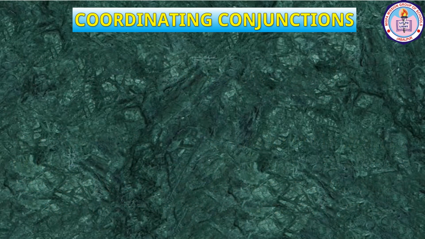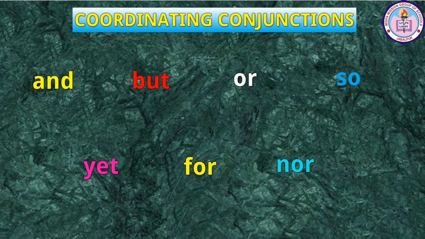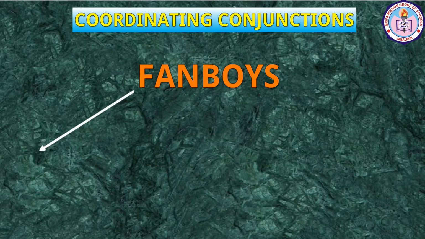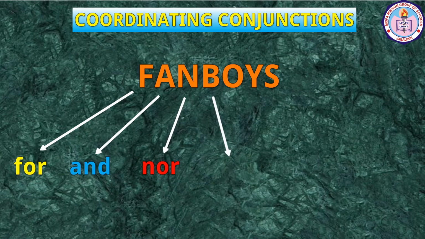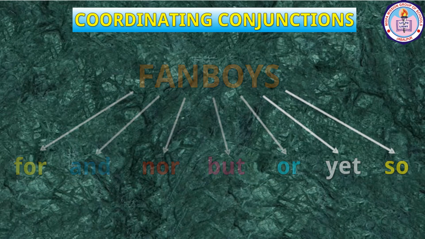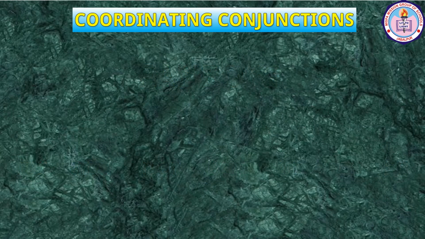There are 7 coordinating conjunctions: and, but, or, so, yet, for, and nor. To remember these 7 conjunctions, a mnemonic has been made in this manner. It is made as fanboys. F for for, A for and, N for nor, B for but, O for or, Y for yet, and S for so. The 3 most commonly used coordinating conjunctions are and, or, and but.